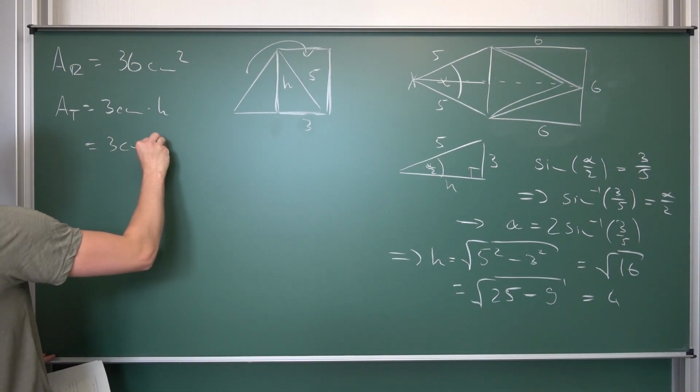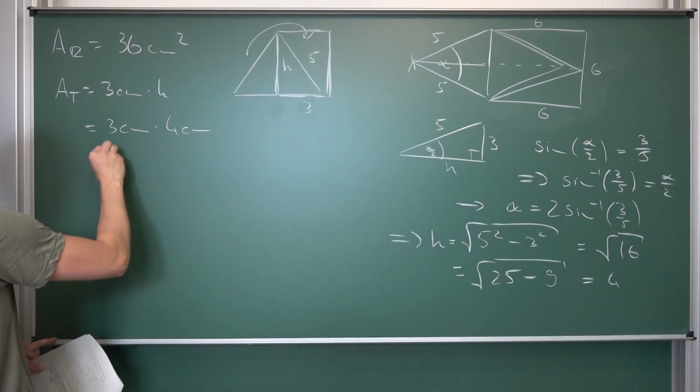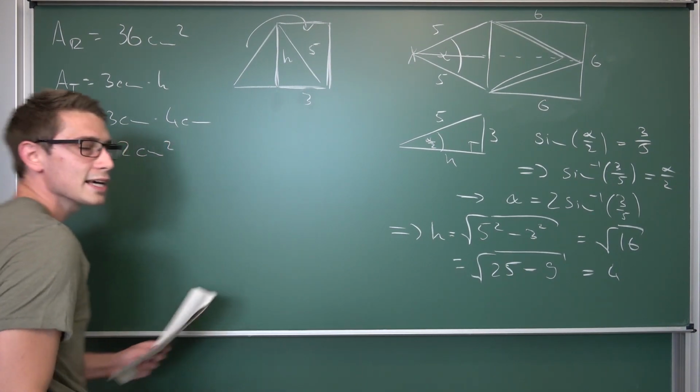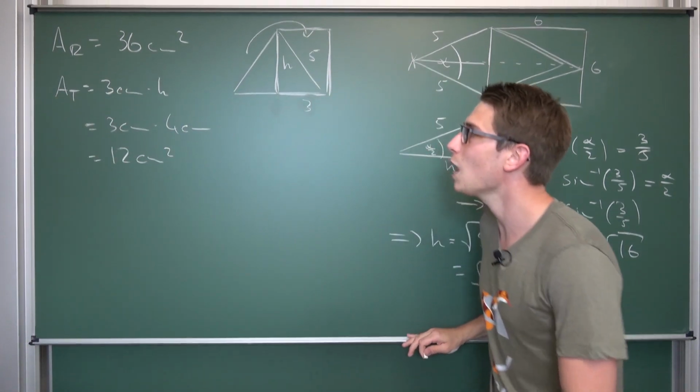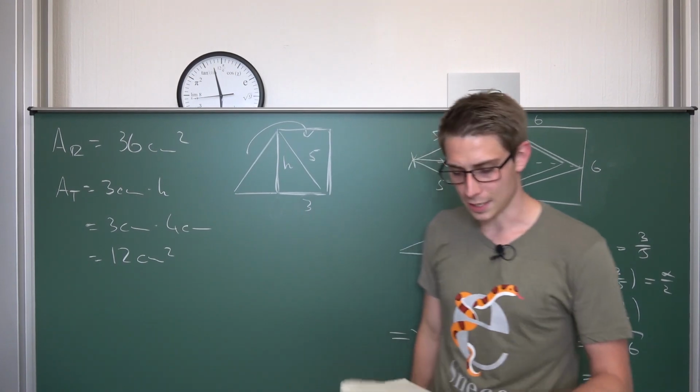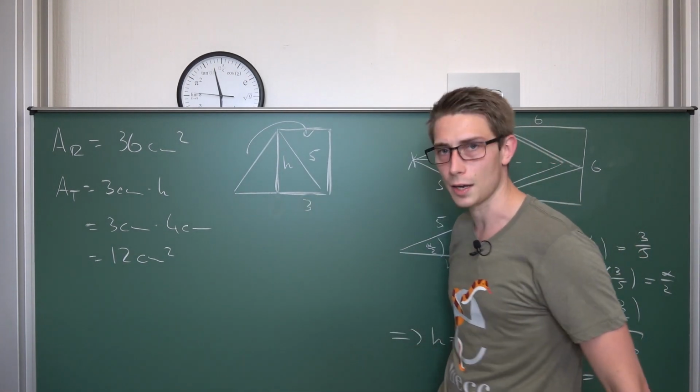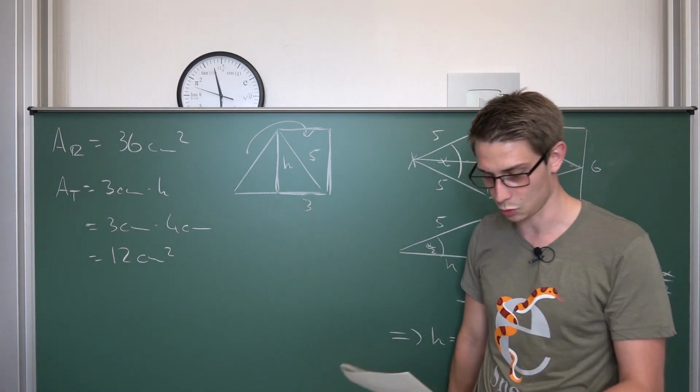So 3 centimeters times 4 centimeters is going to give us 12 centimeters squared. And 12 centimeters squared is just 1/3 of 36 centimeters squared. And thus we are done. Doesn't hold. This statement is not true.